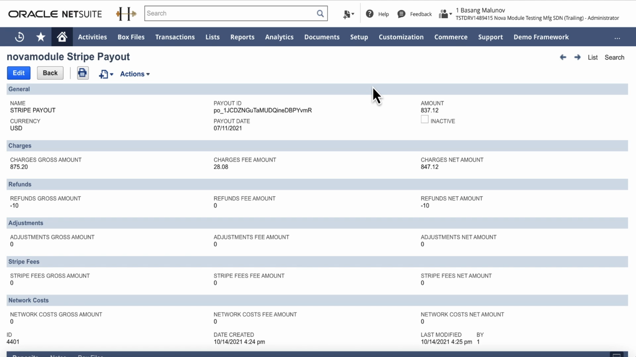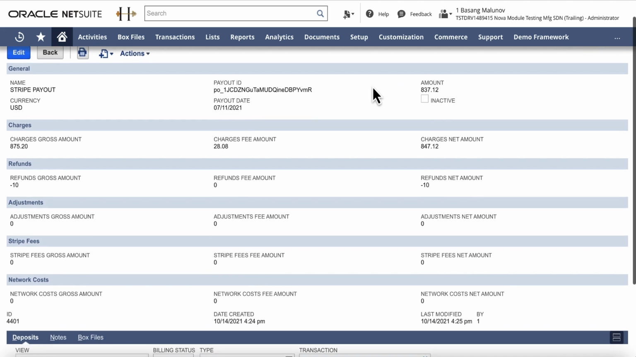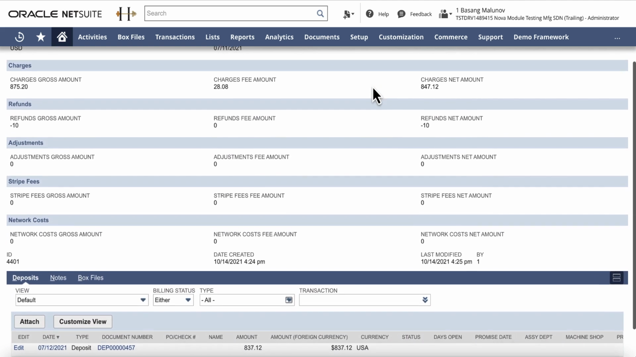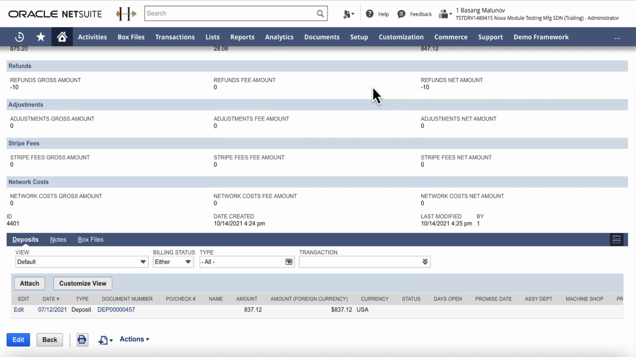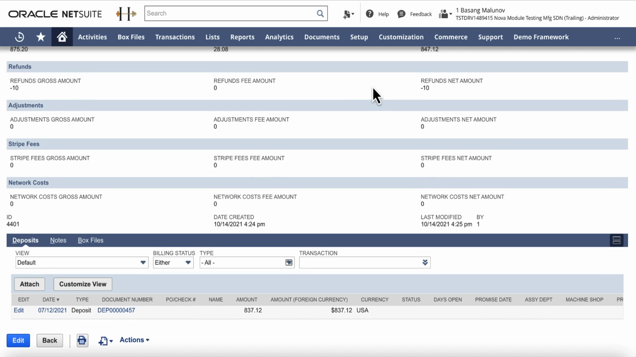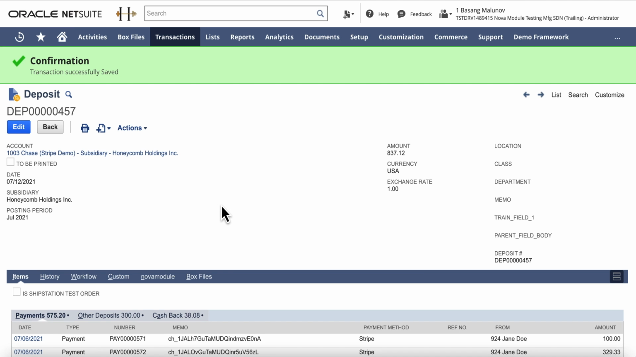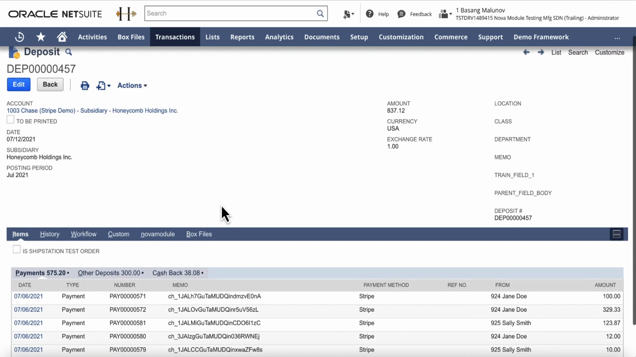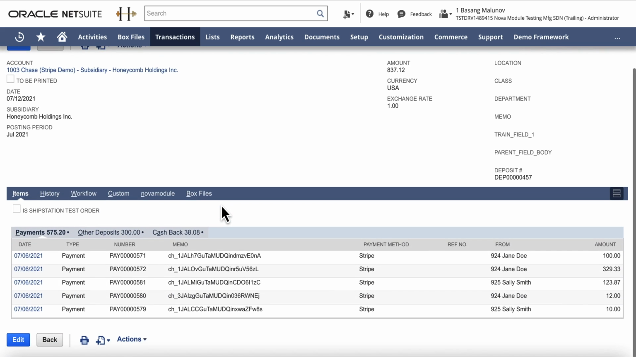First, it creates a custom record that provides a summary of the deposit. There are several sections: General, Charges, Refunds, Adjustments, Stripe fees, and Network costs. At the bottom, there's an actual deposit record that the integration app created. Let's review it in detail, as this is a GL impacting transaction.